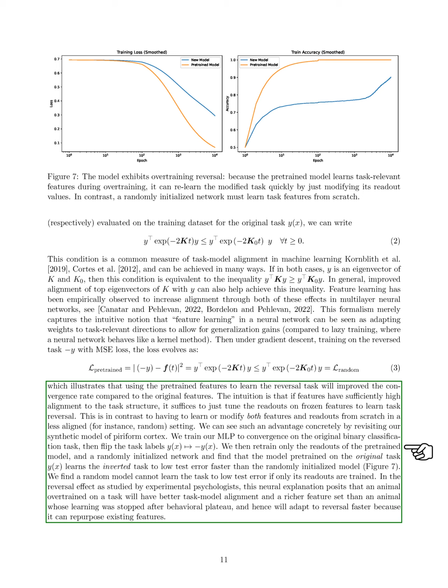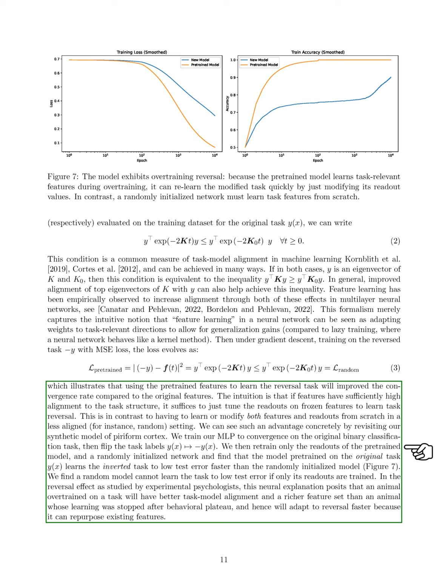To illustrate this advantage, we revisit our synthetic model of the piriform cortex. We train our model on the original task until convergence, then reverse the task labels. We find that the model pre-trained on the original task learns the inverted task more quickly than a randomly initialized model, which struggles to achieve low test error if we only train its readouts.